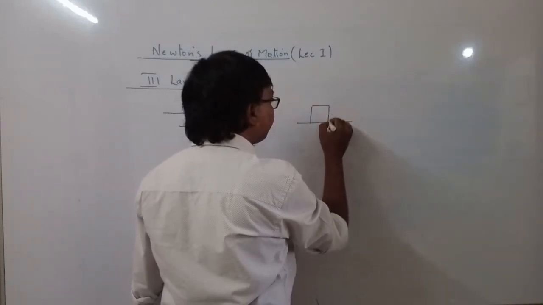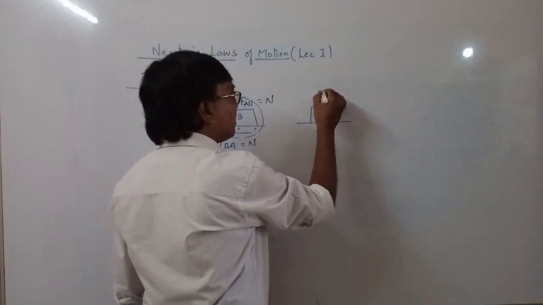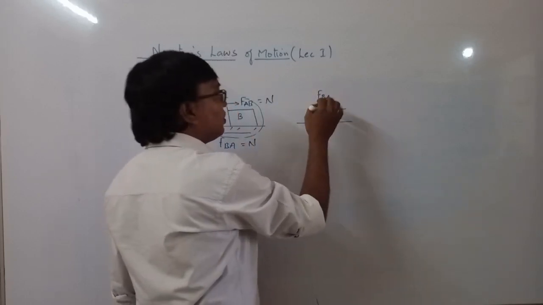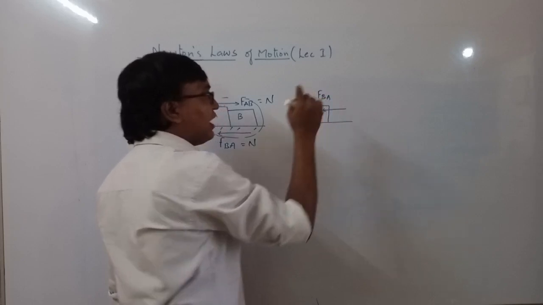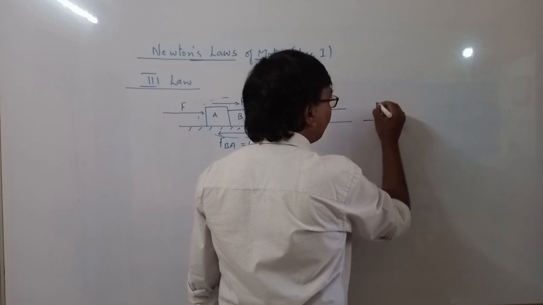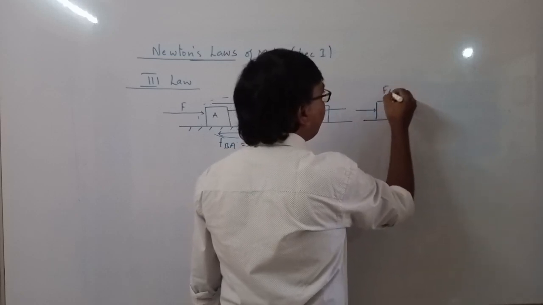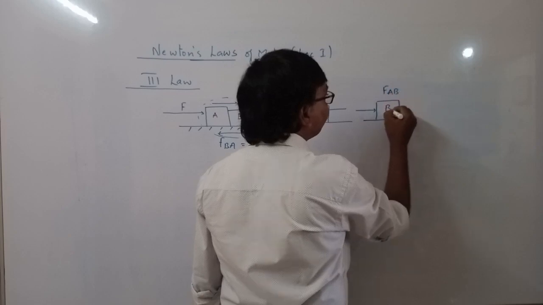So this is A. On A there is a force applied by B. Then similarly you have the force applied by A on B.